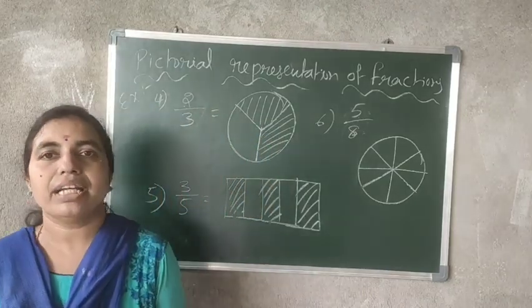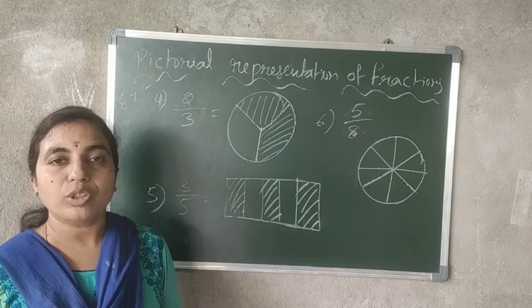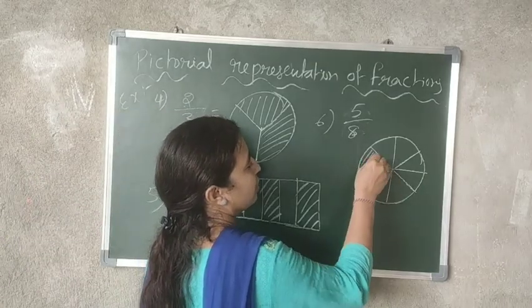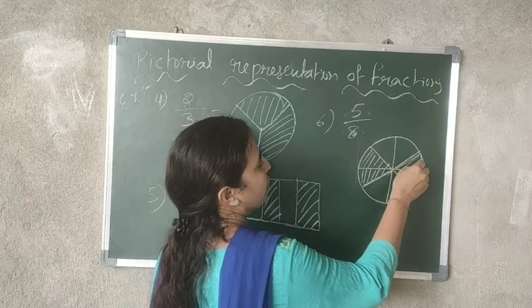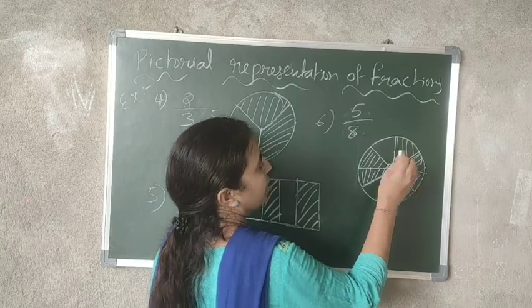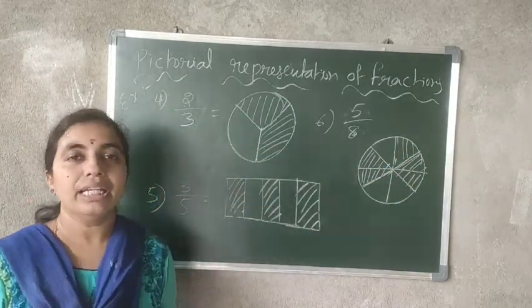Totally, I have divided it into 8 parts. Now, how many do you have to shade? 5. And 5. So what is the fraction here? 5 by 8.